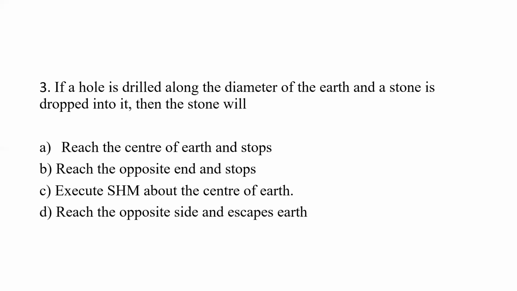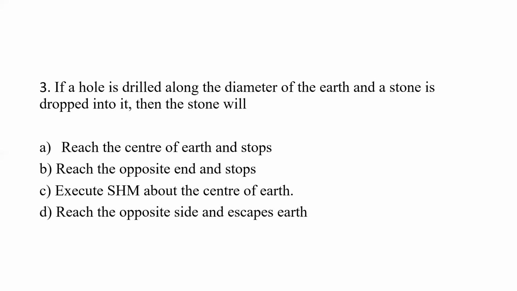When a stone is dropped in a hole or tunnel along the diameter of the earth, it executes a simple harmonic motion. Why does it execute simple harmonic motion? Because whatever acceleration it is experiencing is directly proportional to the displacement from the mean position, and it is always directed towards the center.